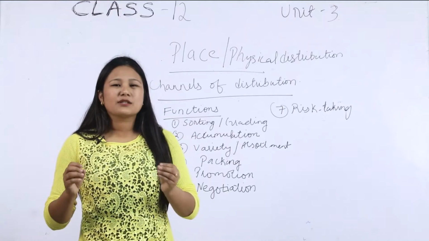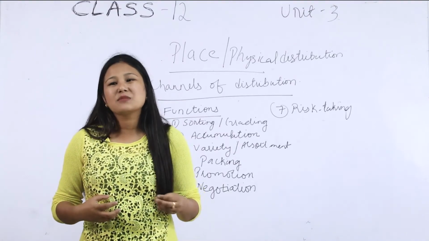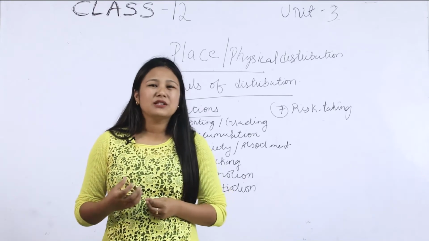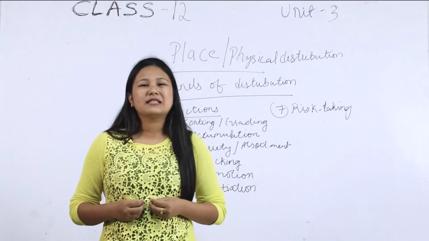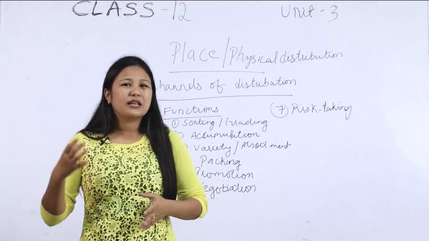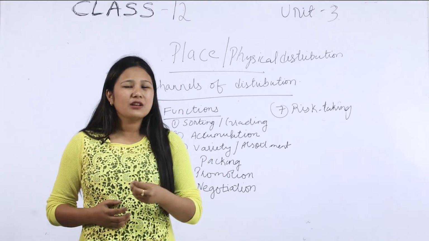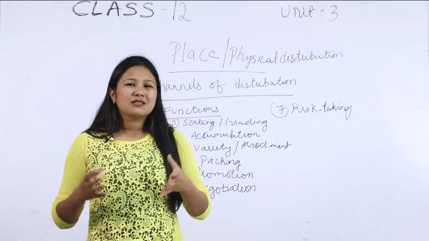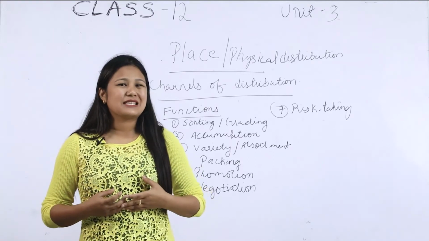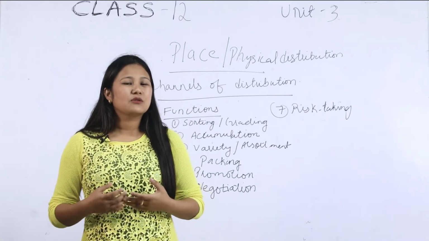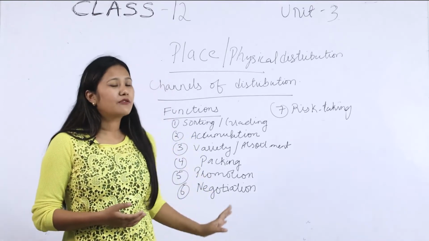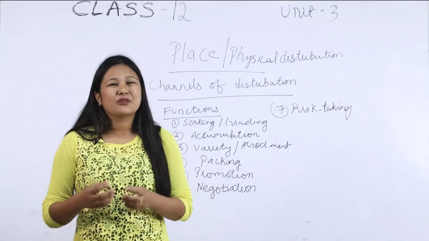The variety or assortment function makes the work of the customers easier. Instead of going to each and every manufacturer and production unit, the customer will directly go to the middleman and procure whatever is necessary.